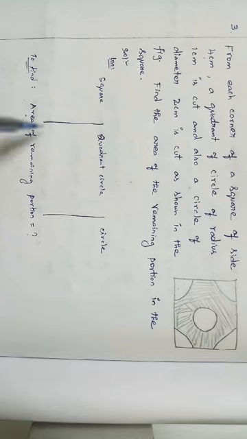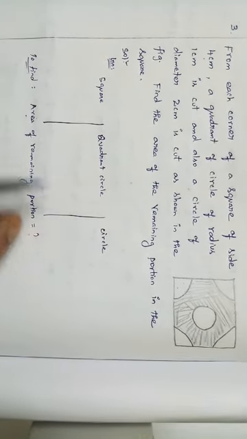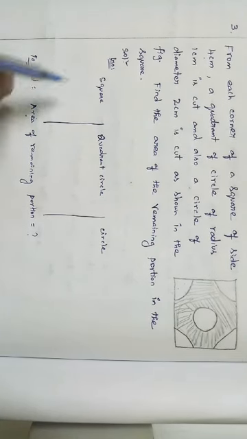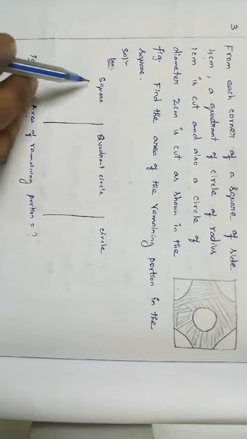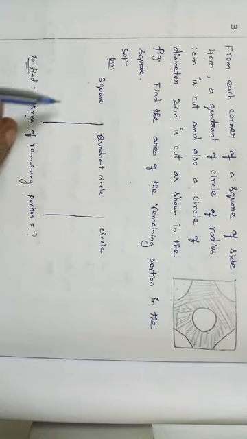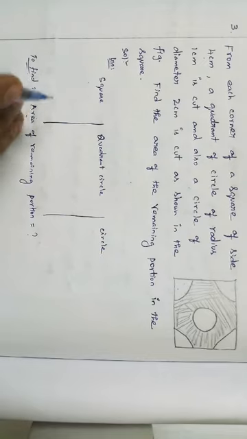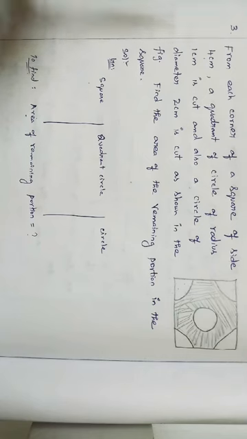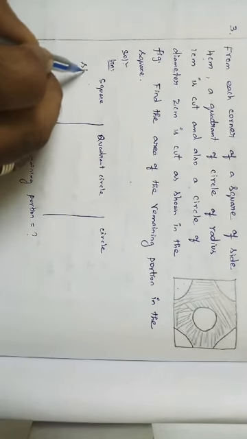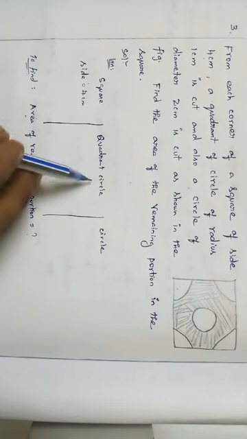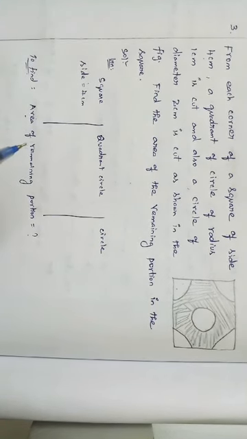So we need the area formulas: area of square, area of quadrant circle, area of circle. So first we will start from the question. What is the formula for finding the area of square? Side into side. So we need the length of the side of a square, right? It's given, from each corner of a square of side 4 centimeter. So side of a square is equal to 4 centimeter.